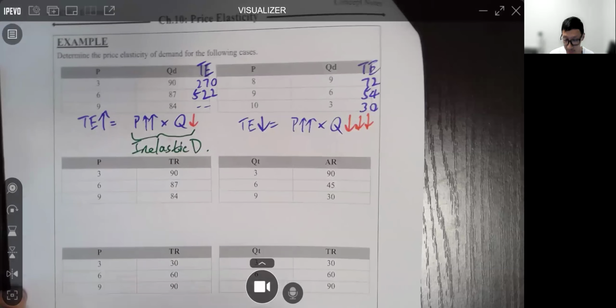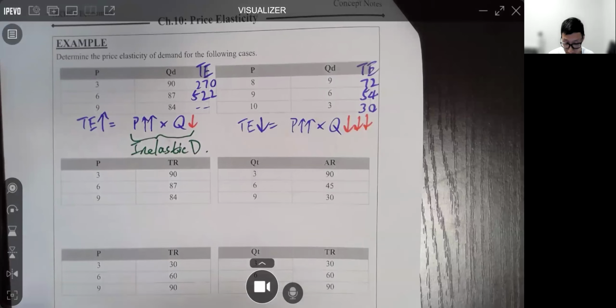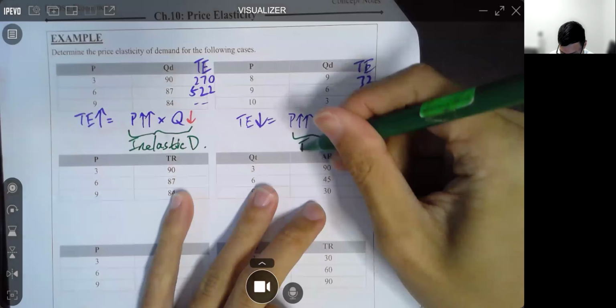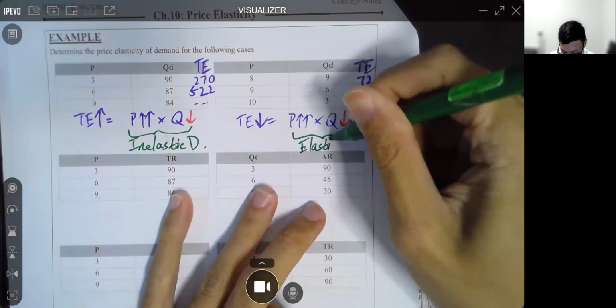Okay, the percentage drop should be larger. It balances out this equation. 好啦，我哋望望啦。This part, quantity is moving faster than price. What do we call this? We call this elastic demand.